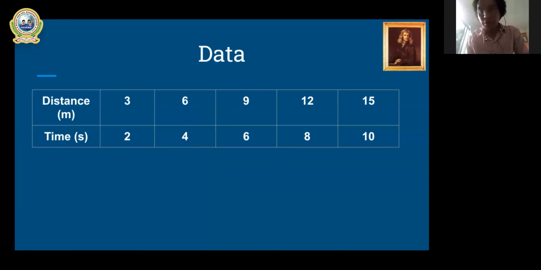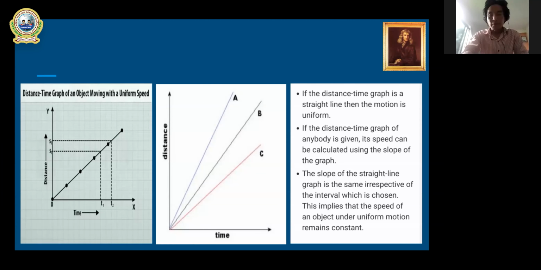So here is one set of data. As an example, a distance of 3 meters is covered in 2 seconds, 6 meters in 4 seconds, like that. You can see some examples of data, and if you get data like this, of distance and time, you can plot the graph. Let me show what type of graph you can obtain here. See the first picture, that is the graph.